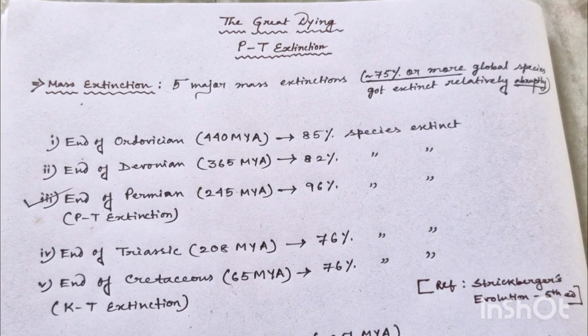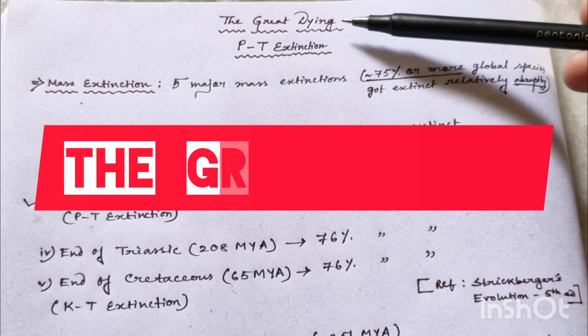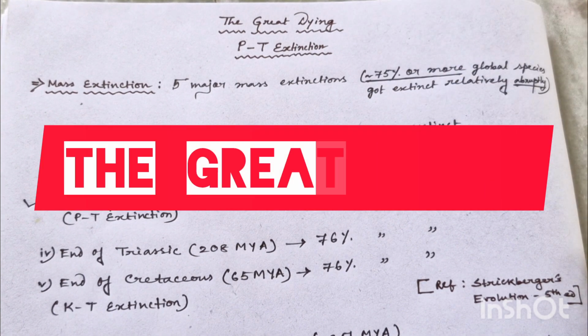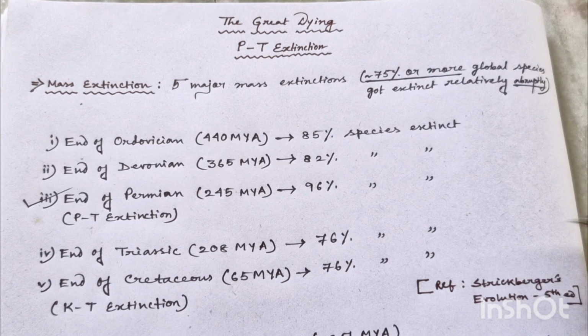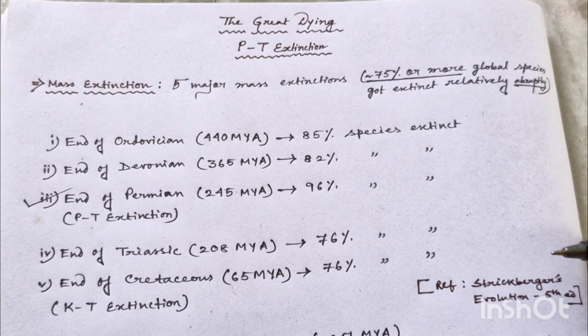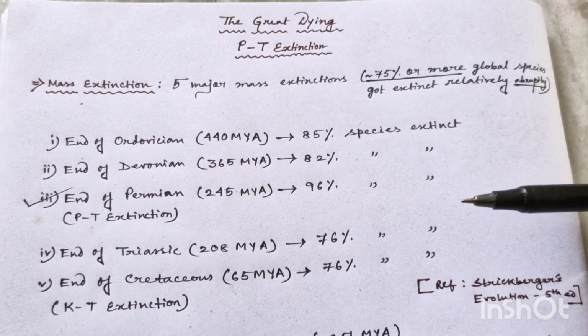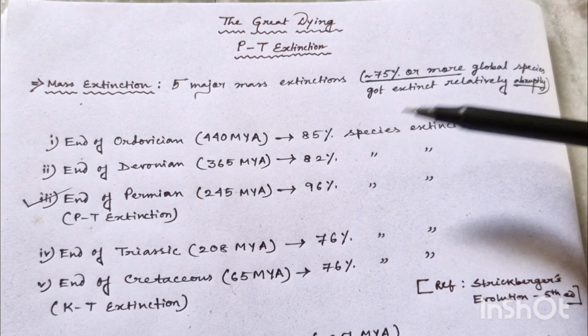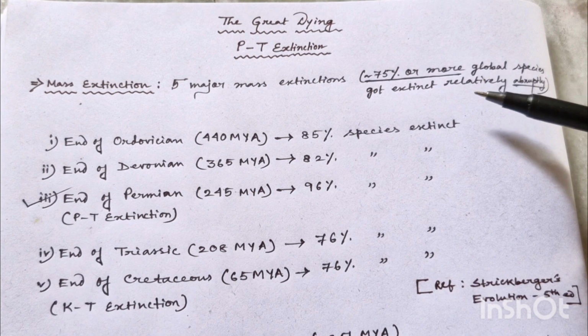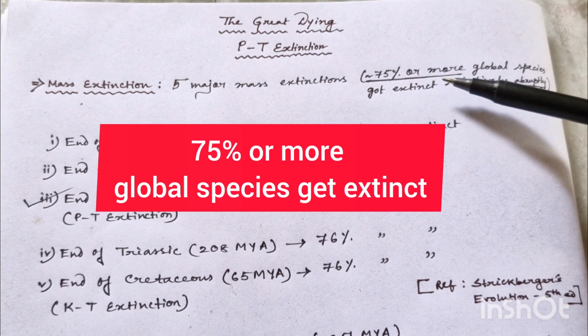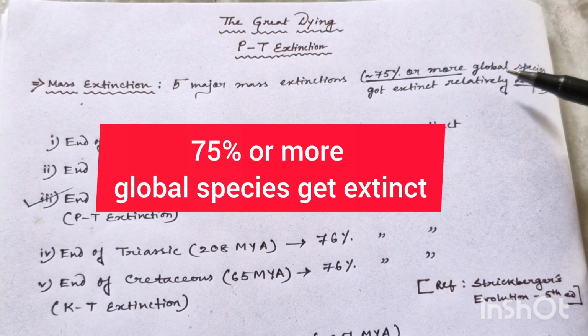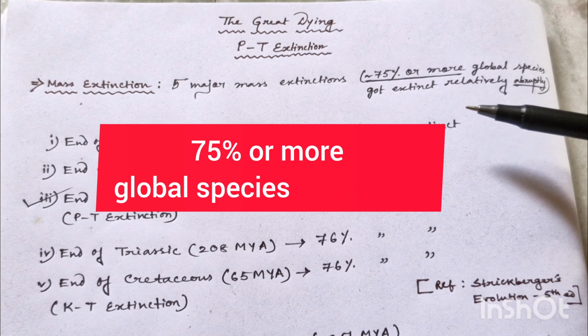So in today's video, we are going to discuss a very important topic of evolution, that is the Great Dying or PT extinction. See, we know that there are 5 major mass extinctions on our earth, okay. What is mass extinction? Mass extinction means that type of relatively abrupt extinction where 75% or more of global species get extinct in a very short time.